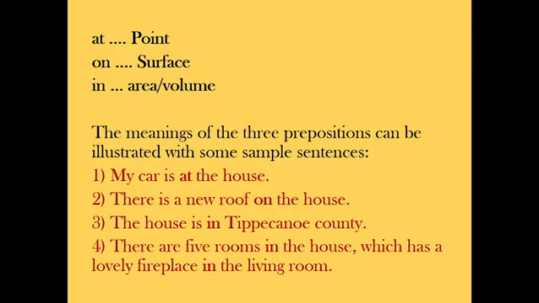I have just tried to sum this up in the form of some examples so that you can get it clear. The meanings of the three prepositions can be illustrated with some sample sentences. First one, my car is at the house. Your car cannot be in the house because it is not inside the house. It is at the house. It is parked at your house.